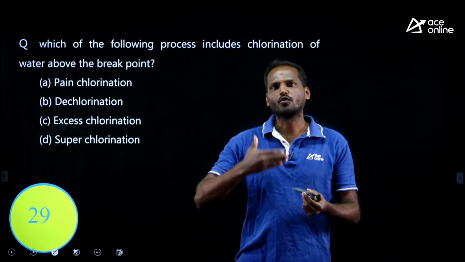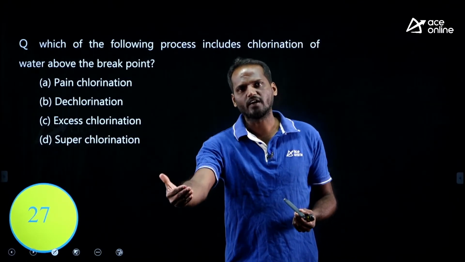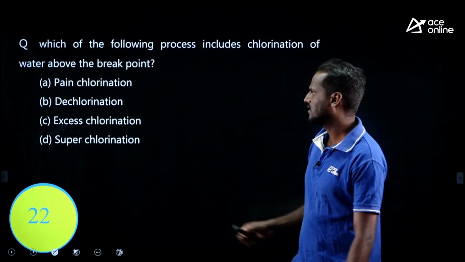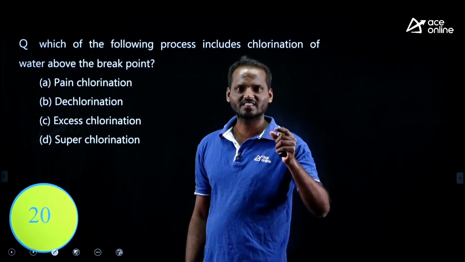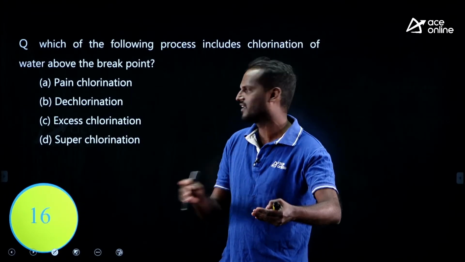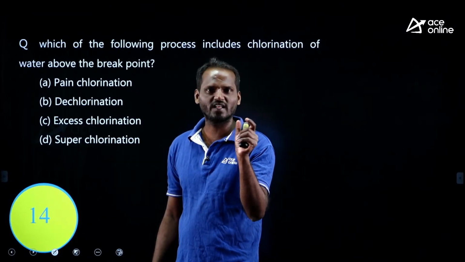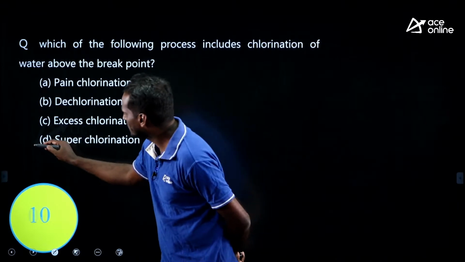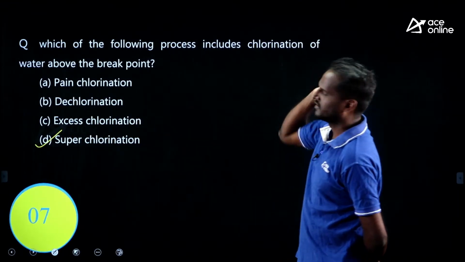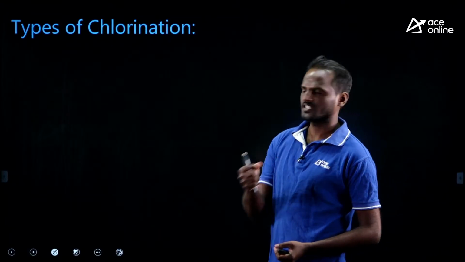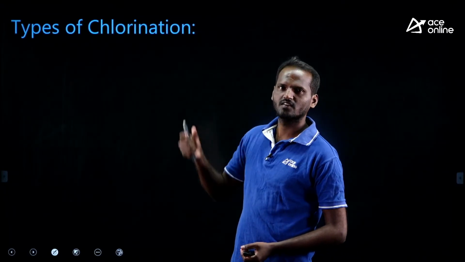If we add chlorine to water beyond the break point dose, we call it superchlorination, not excess chlorination. Excess chlorination has no physical significance; we call it superchlorination. Okay, let me give you a brief description about the types of chlorination.